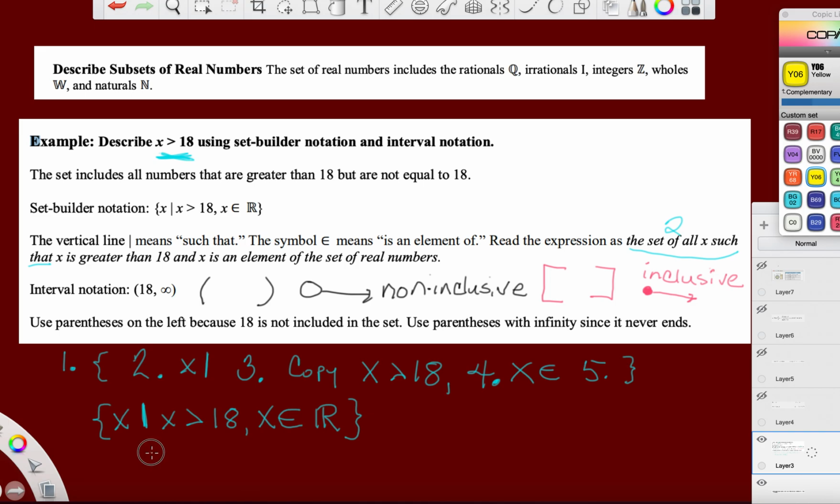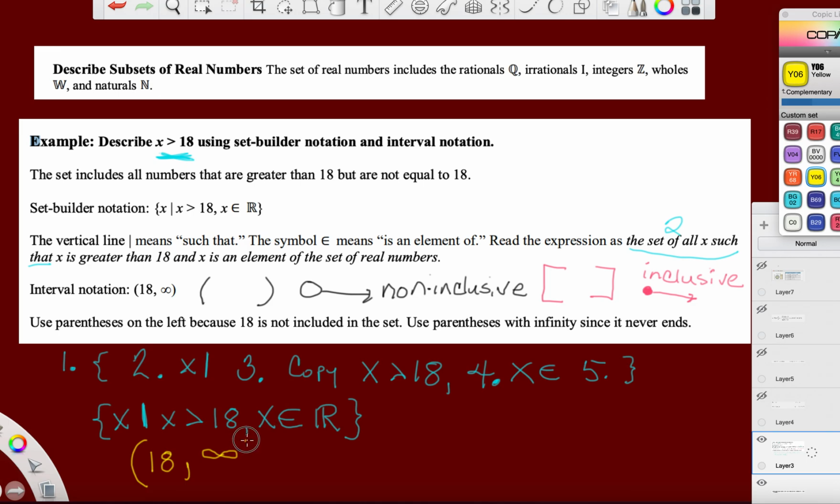So I'm going to write 18 is where we start. And then this set goes up infinitely. Now, does this inequality symbol include an equal sign? So do we include the actual value of 18? And the answer to that is no. So we're going to put parentheses around it.